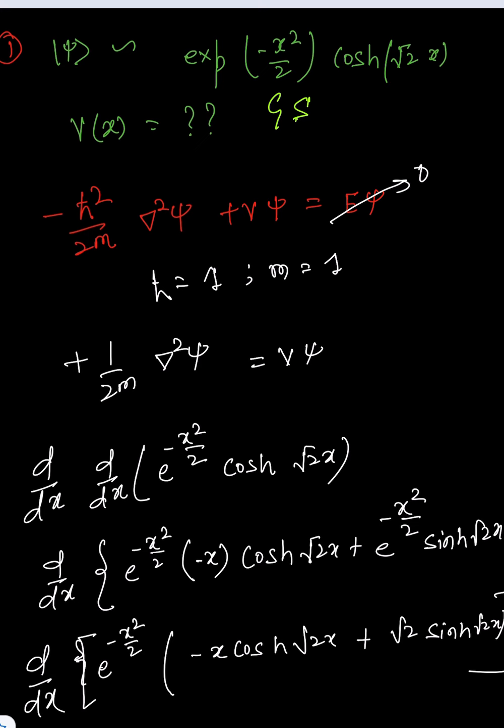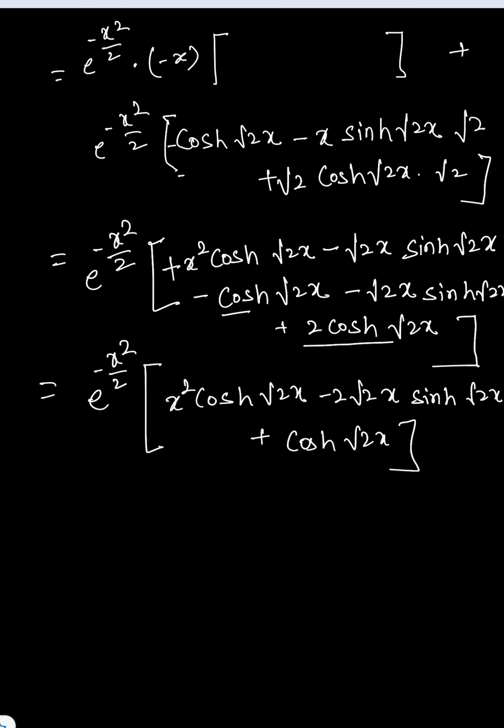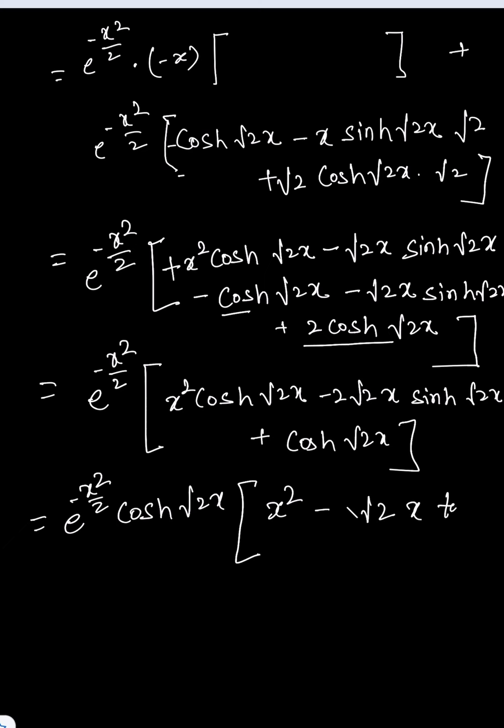If I'm not wrong, this is what we have. So our result is e to the power minus x square by 2, and if I take cosh root 2x common, we have x square minus 2 root 2 x tanh root 2x.